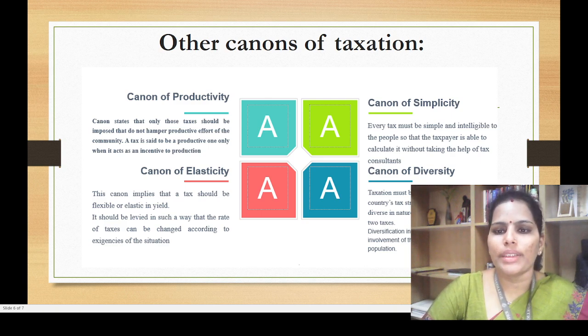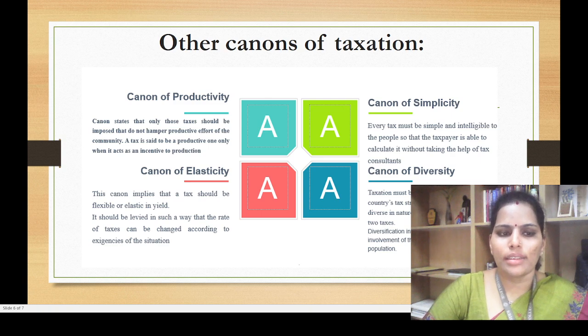And the simplicity. Tax must be simple and intelligible to the people, so that the taxpayer is able to calculate without taking the help of tax consultants. The calculation is very simple. Say for example, your income is 3 to 5 lakhs, there you have to pay 5% of taxes. So it is a simple calculation.